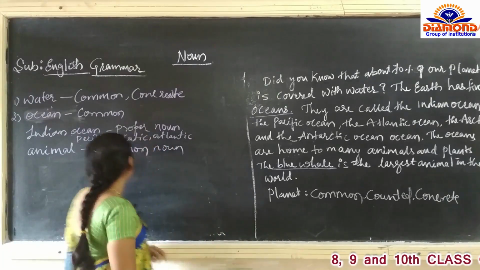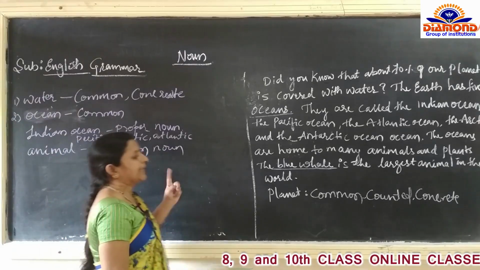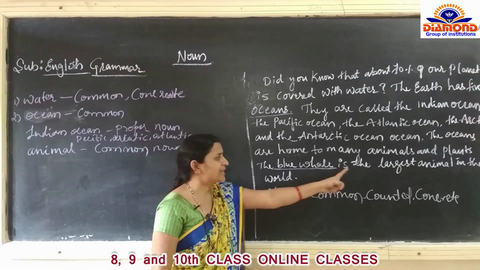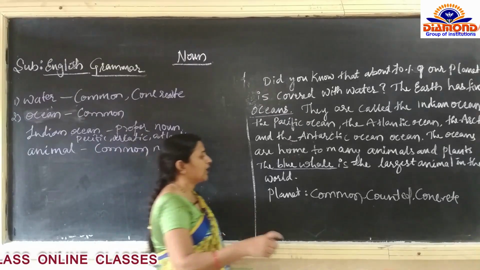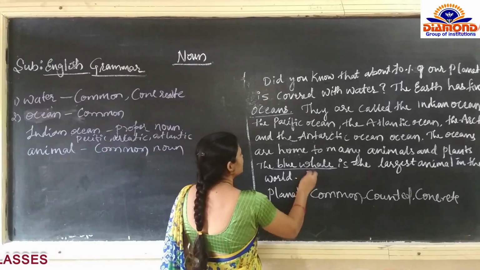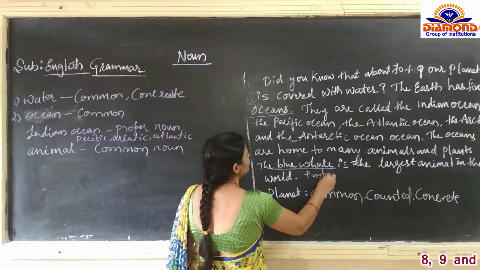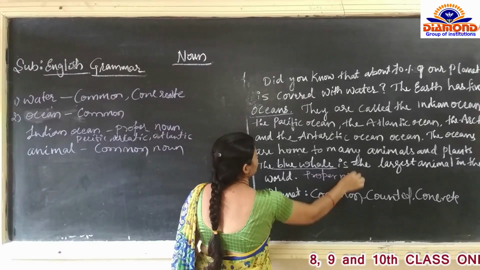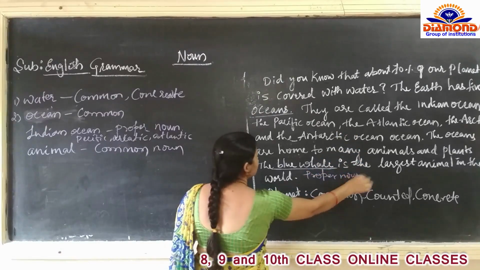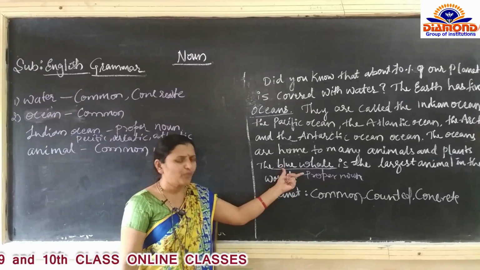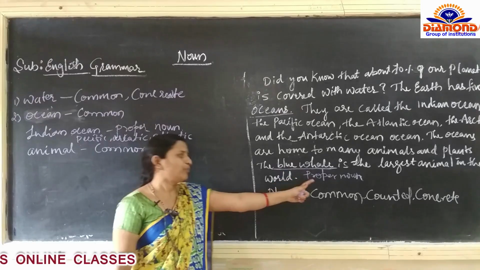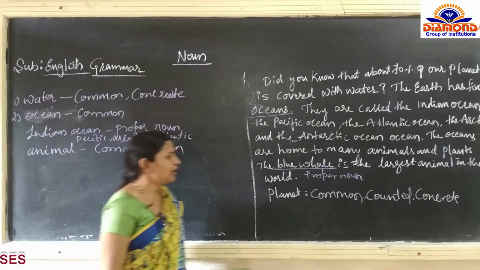So animal is a common noun. In that, the blue whale is the largest animal in the world. Particularly, the name of the blue whale is given, so blue whale is a proper noun.